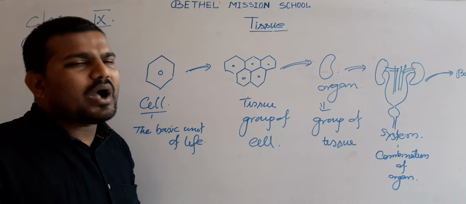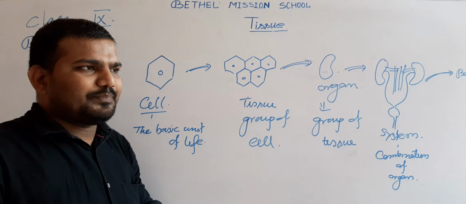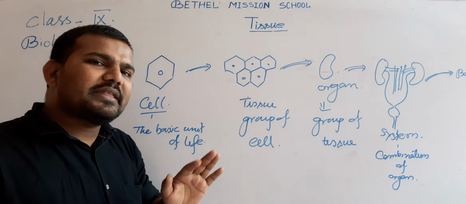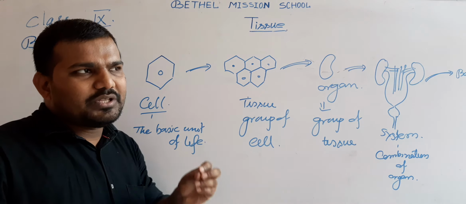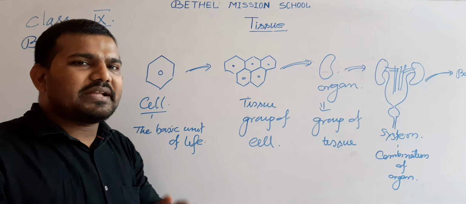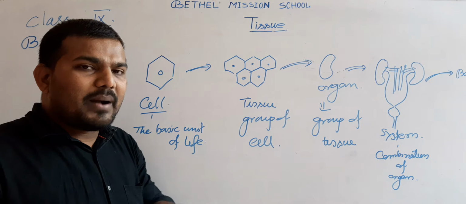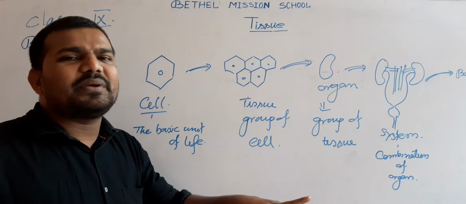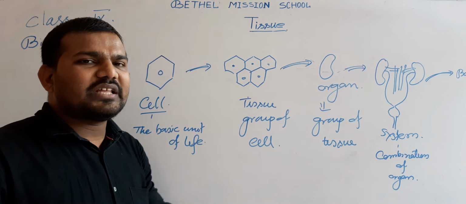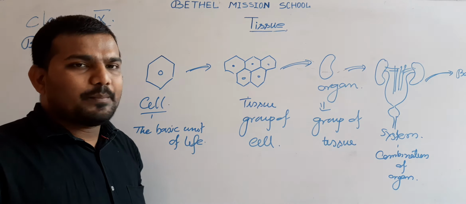Now, what about the plant tissue? In the case of plants, the higher multicellular plant also contains tissue. Within the plant, similarly originated cells may vary in size or shape, but they combine to perform a specific function. That is known as a plant tissue, or the group of cells present in a plant.